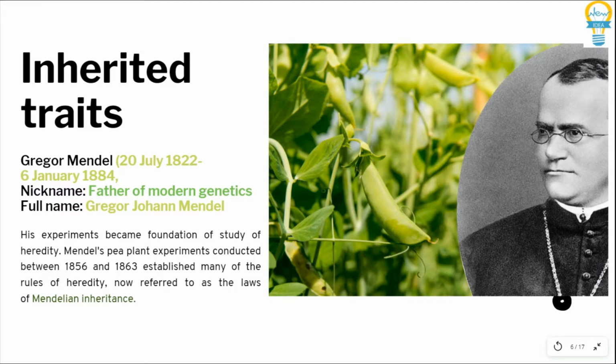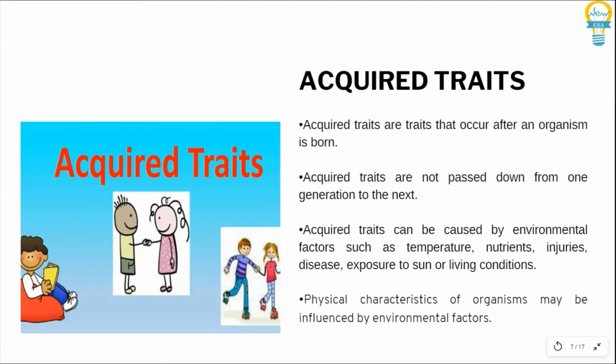If a yellow pea plant was crossed with a green pea plant, the baby plant would have the more dominant color, in his case yellow. His experiment became the foundation of the study of heredity.